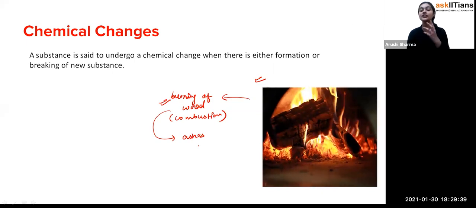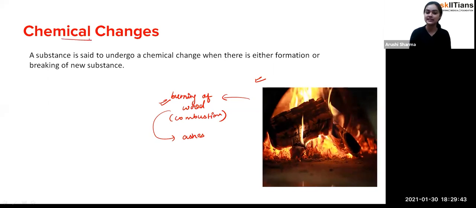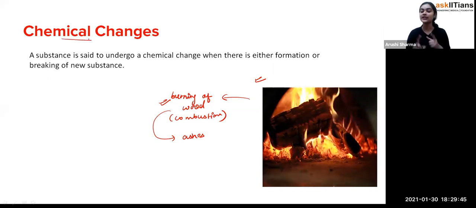So that's how, students, such types of changes in which you are getting some permanent change or something new formation, we call such changes chemical changes, because they are changing their chemical composition. First of all it was wood, but after some time you are getting the ash. You can see that the carbon content which is present in the wood is going to be converted into carbon dioxide. So that is how the chemical composition is also changing.